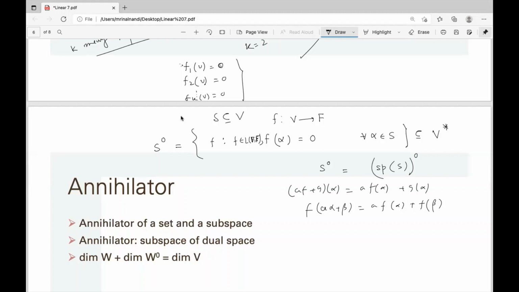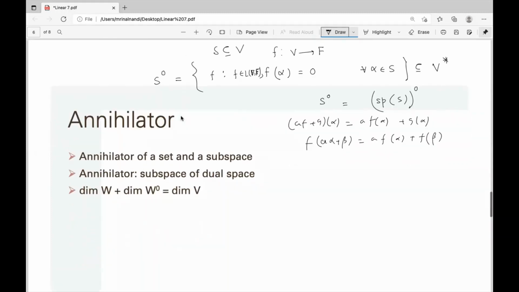You can easily visualize all these things geometrically. What is the annihilator actually? When you go to the Euclidean space, you'll get that this annihilator is the perpendicular, the orthogonal complement of this subspace. This annihilator is basically the orthogonal complement of W, because every element of W and the annihilator are perpendicular, if you take the dot product as a linear function. So this is also the dual space.